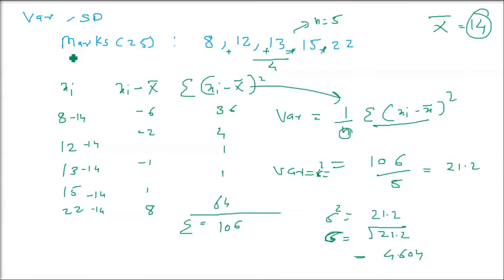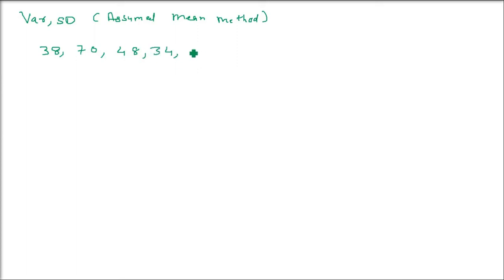So let us see the actual example of this. Let me just go directly to one problem. Let us assume that we have to find out the variance and standard deviation, and here the assumed mean method we are going to use. The scores of a batsman in 10 matches are given like this. We have to compute the variance and standard deviation. If you are finding the variance and standard deviation, this method is quite easier to work with if you are dealing with individual observations. Not with frequency, not with class intervals. We are just talking about individual observations.